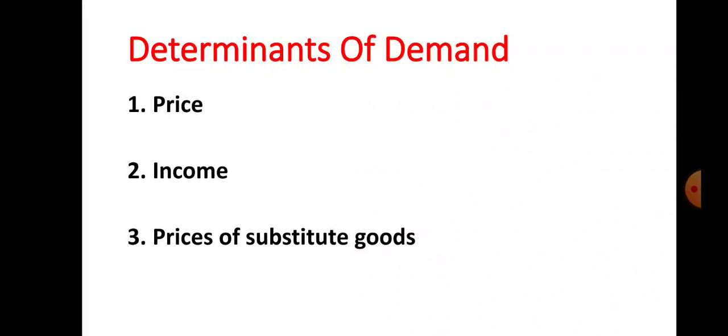Number 3 is prices of substitute goods. What do you understand by substitute goods? Substitute goods means goods which compete with each other on the basis of price. For example, a rise in the price of petrol will increase the demand for diesel, which is the substitute of petrol. Let us see one more example. If the price of sugar rises, demand for jaggery rises, which is the substitute of sugar. Understood? So prices of substitute goods are also an important determinant of demand.